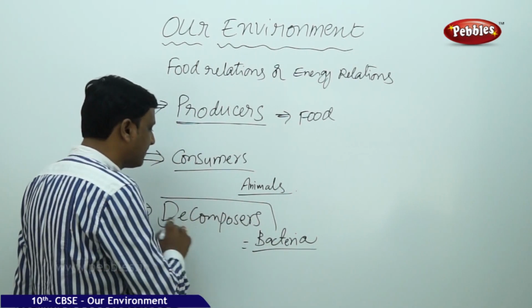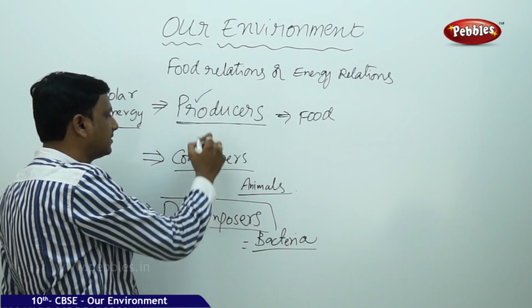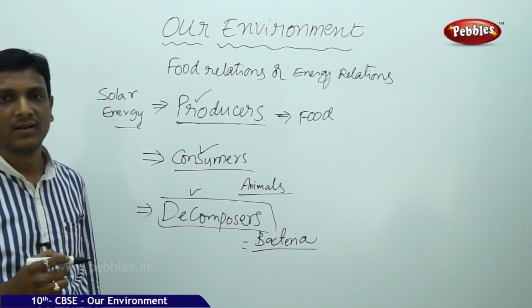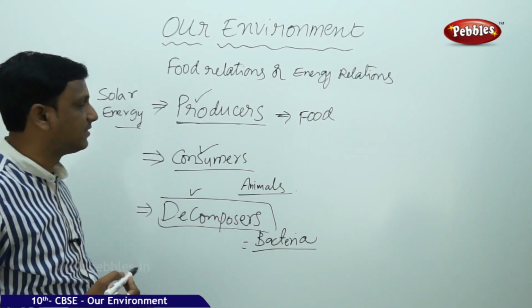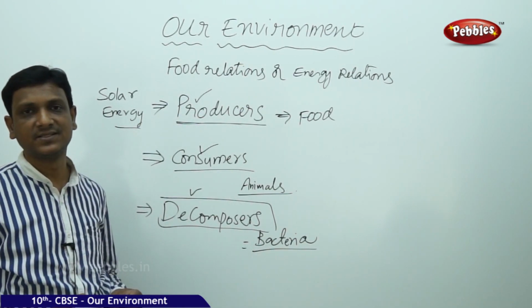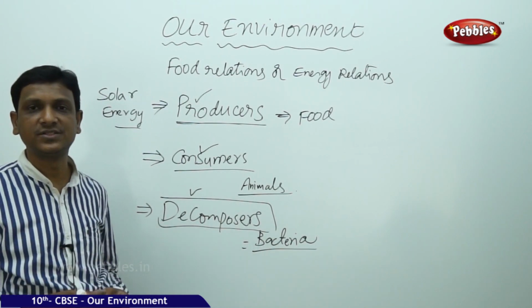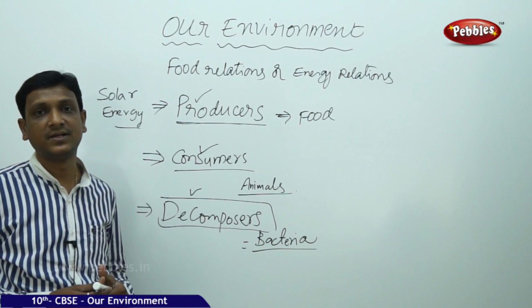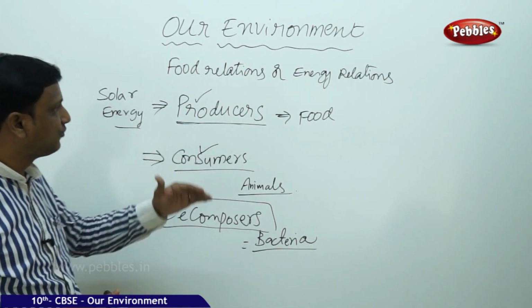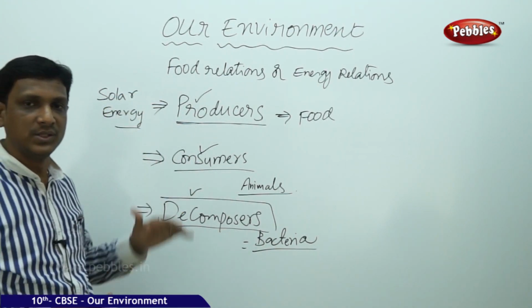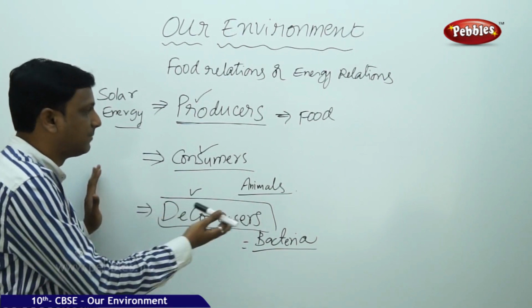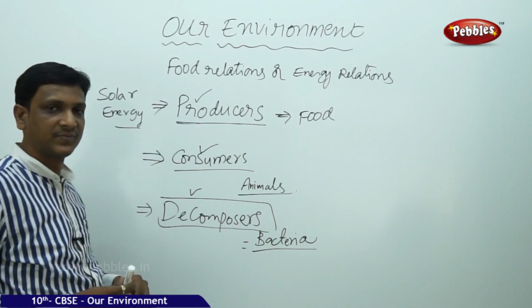So here we see 3 different categories: producers, consumers, and decomposers. Now let us see the interdependence between these groups or categories, and let us find the food relations, their part in the environment and their percentage in the environment, and let us see the energy flow between each level, how the energy flows, and which organisms are at the base, which organisms are at the top. Let us see now.